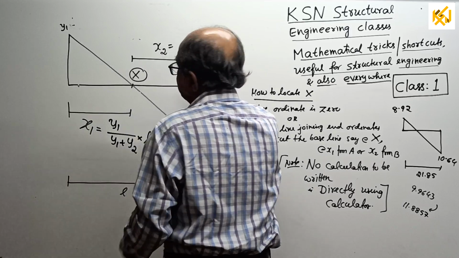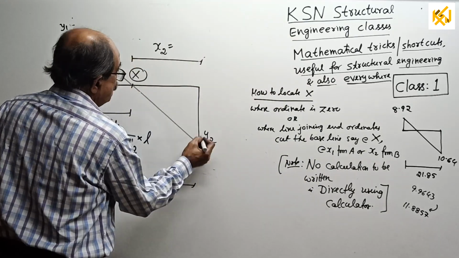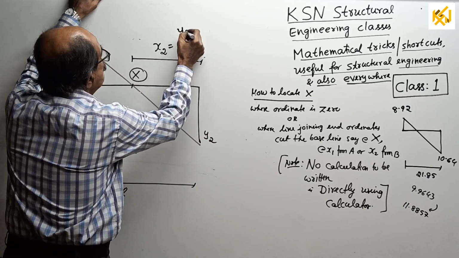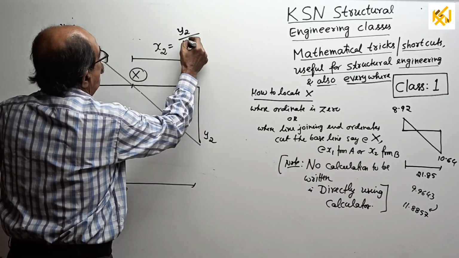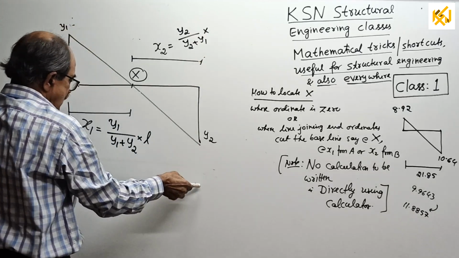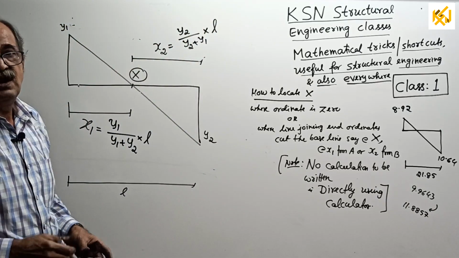If you want this distance, from here, I want from here, y2. That ordinate, y2, divided by y2 plus y1, multiplied by the full length L. That's all.